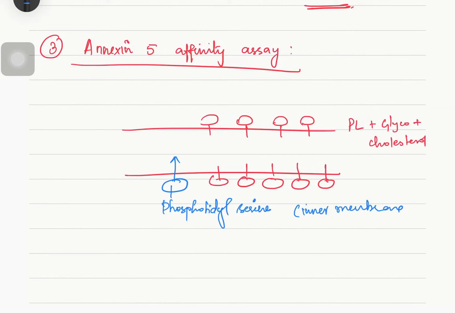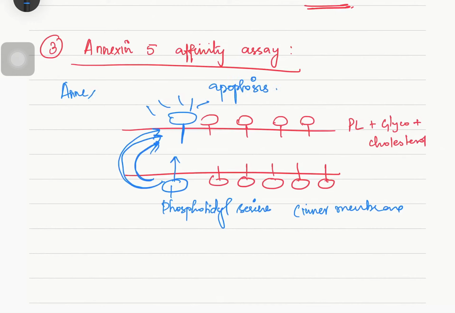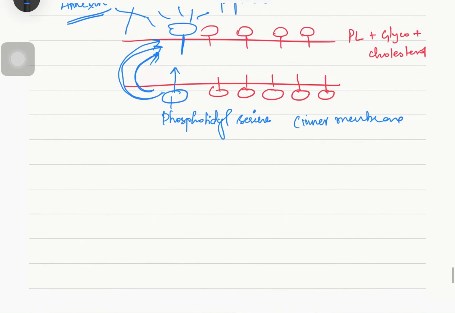It will flip and come to the outer surface, and this is the signal of apoptosis. Annexin 5, which is a protein, will bind to phosphatidylserine. This is how we can find out whether the cell is undergoing apoptosis or not.